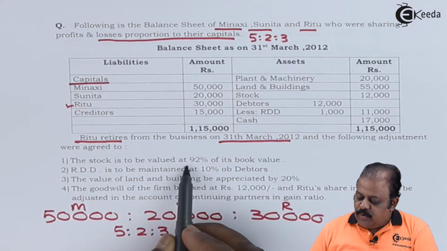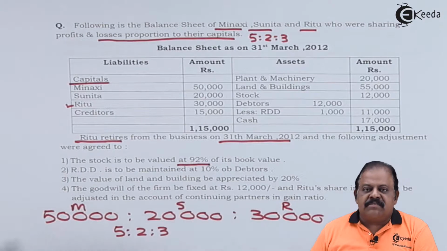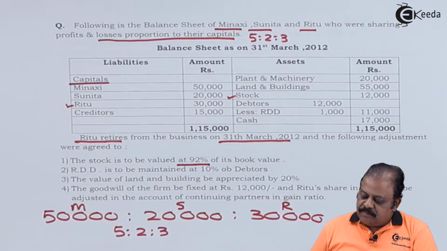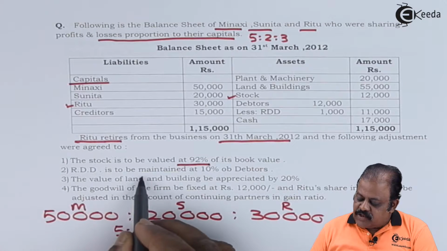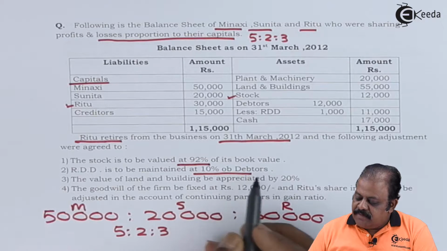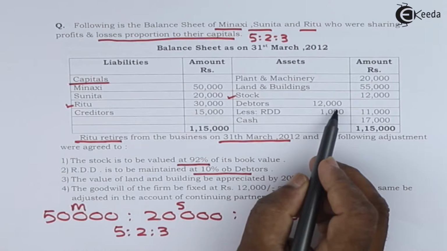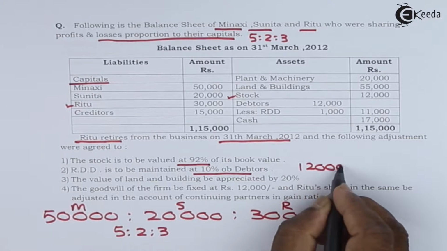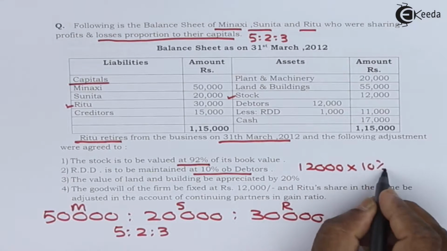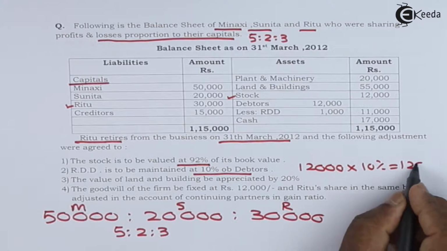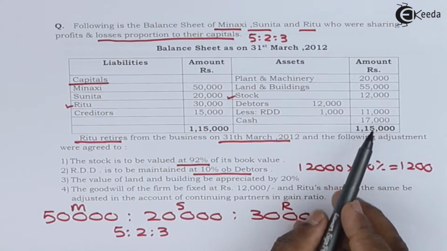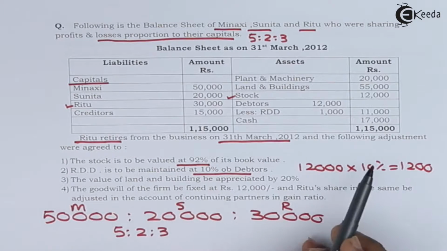The stock is valued at 92% of its book value. So this is an adjustment on stock. RDD is to be maintained at 10% of debtors. Debtors are 12,000. So actual RDD required is 12,000 multiplied by 10%. That is 1,200. Cash 17,000.